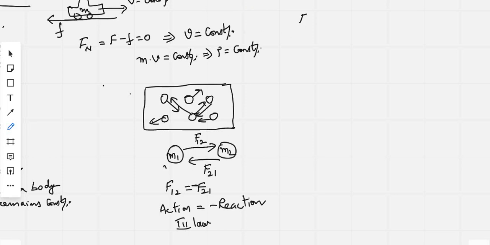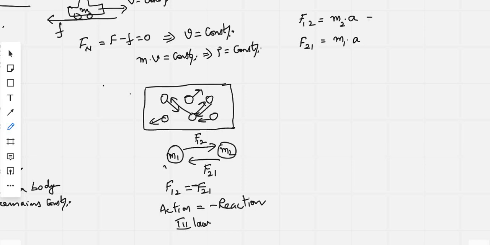F12 is the force acting on m2 mass by m1 mass. So according to Newton's second law, it is mass into acceleration: m2 into the acceleration a, which is the acceleration of m2. And F21 is the force acting on m1 mass, therefore m1 into acceleration a.